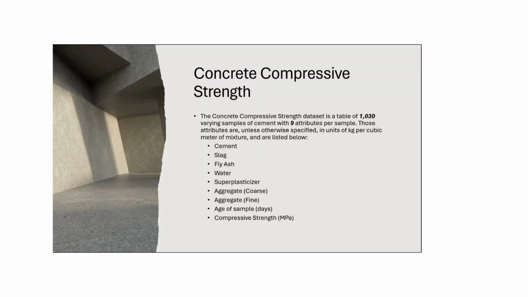Concrete compressive strength is a trait that's measured in megapascals, and it is the result of 9 different attributes. There are 1,030 varying samples in the data set that we used, each with its own composition of cement, slag, fly ash, water, superplasticizer, coarse and fine aggregate, and then time after setting that the compressive strength was tested. And that's listed in days.